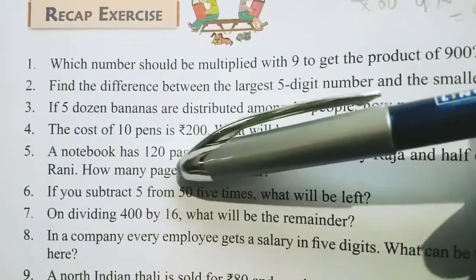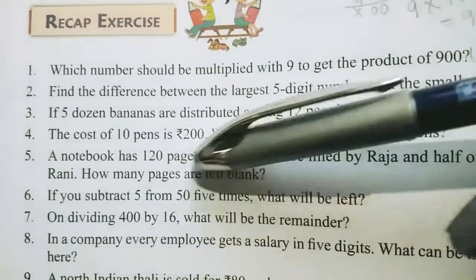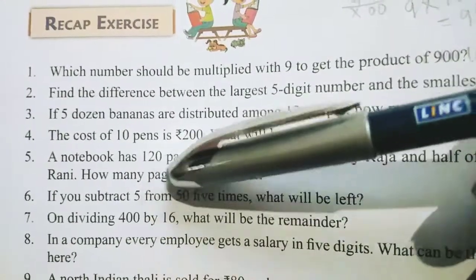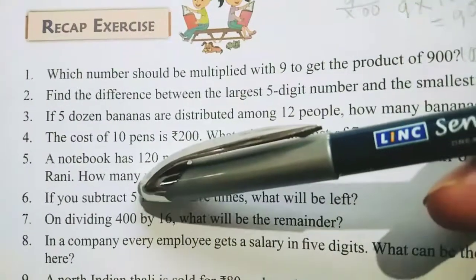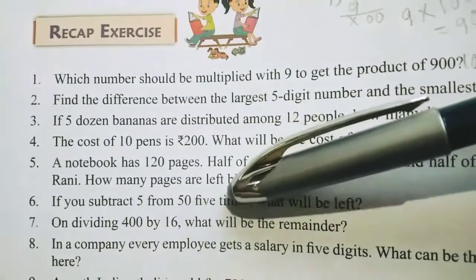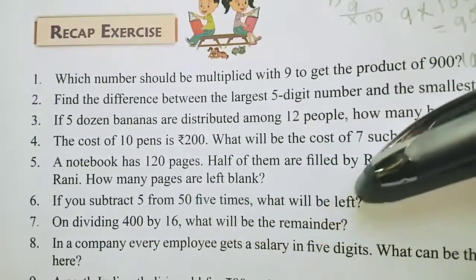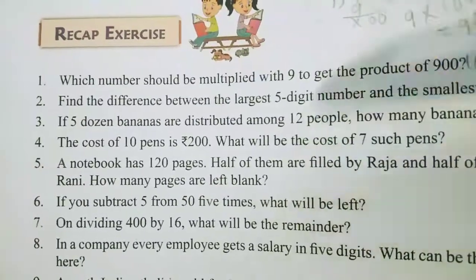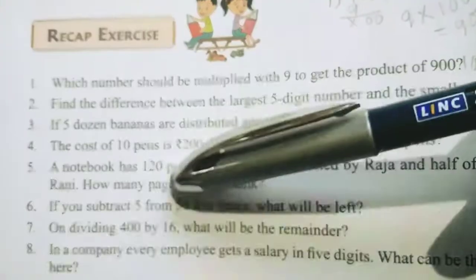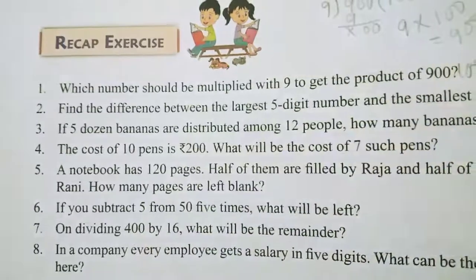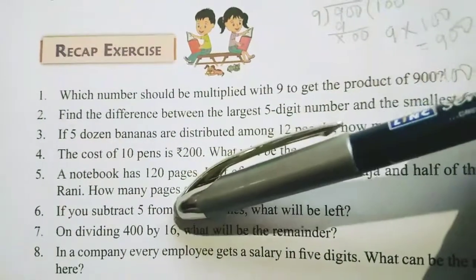If you subtract 5 from 50, that means 50 minus 5 times. That means you have to do this operation 5 times. Then what will be left? What is the answer? You have to find out. So when you subtract 5 from 50, 5 times, then it will be what?